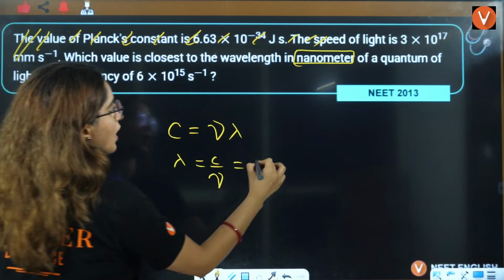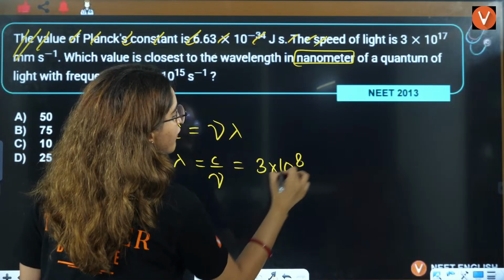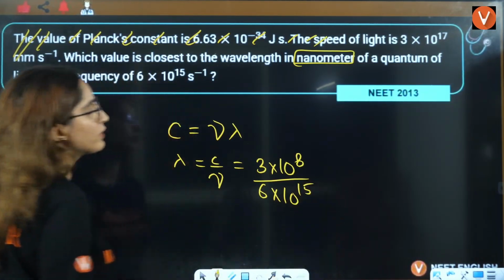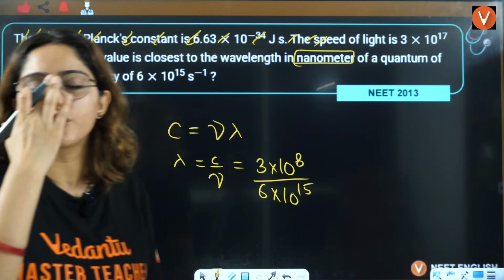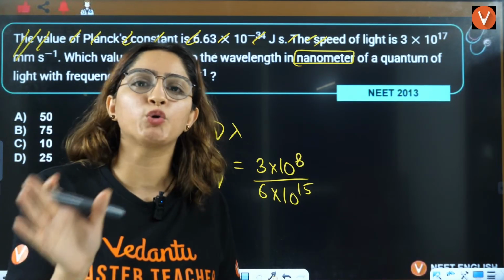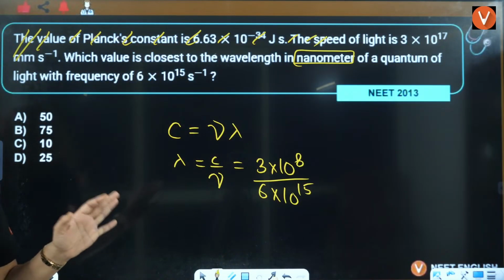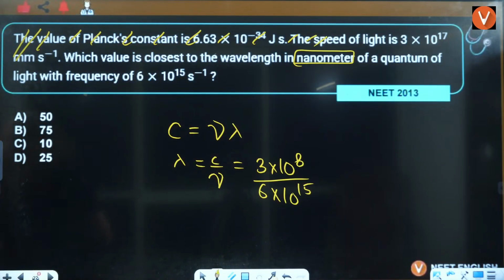And frequency you have here. So you just need to put down the value of C and mu. That's it. And you will get your answer, right? So Planck's constant is just given to confuse you that there will be some use of it. But in reality, there will be no use, right? Okay. Right, everybody?